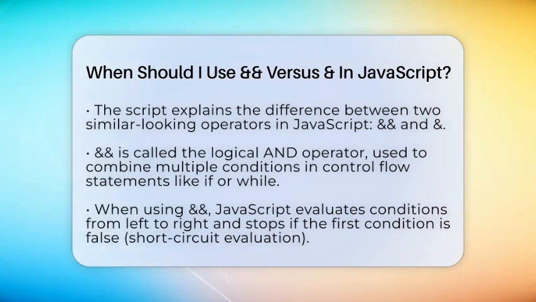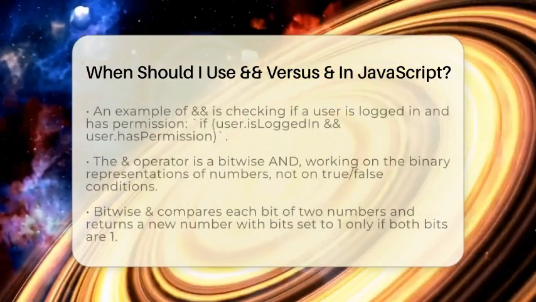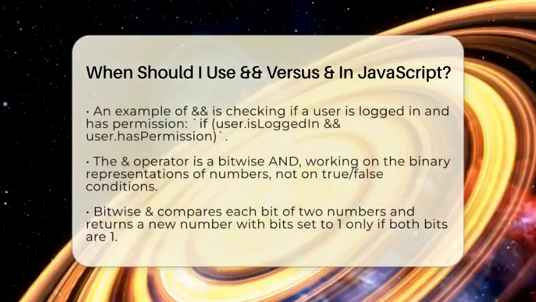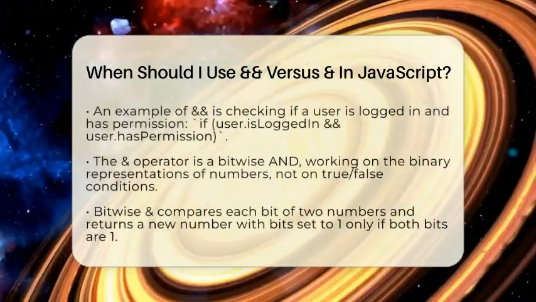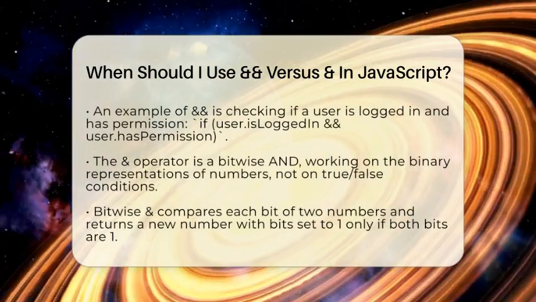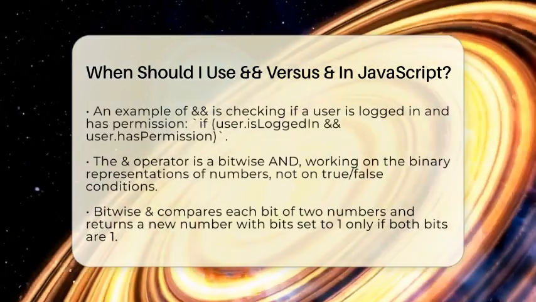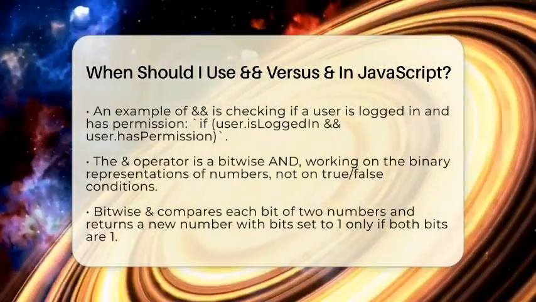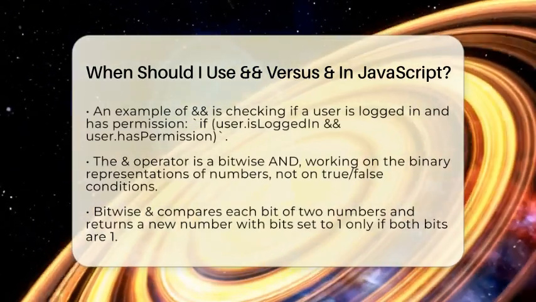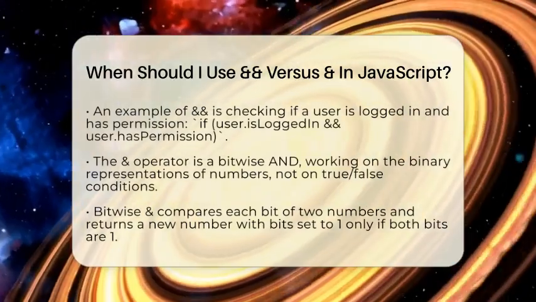First, the double ampersand symbol, which is &&, is called the logical AND operator. It is used to combine multiple conditions in control flow statements like if or while loops. When you use &&, JavaScript evaluates the expressions from left to right. If the first condition is false, it stops right there and doesn't check the second one. This is called short-circuit evaluation. It saves time and resources because it avoids unnecessary checks.